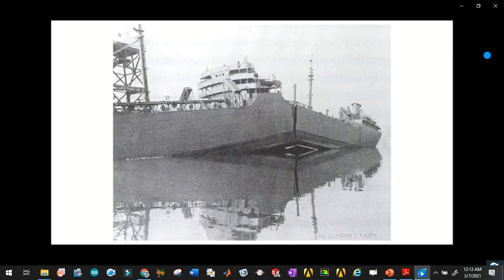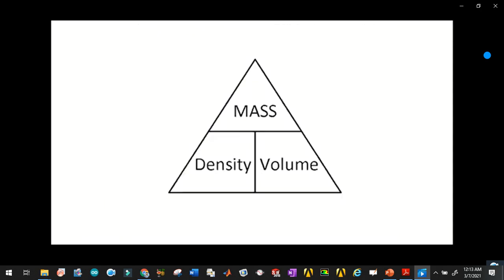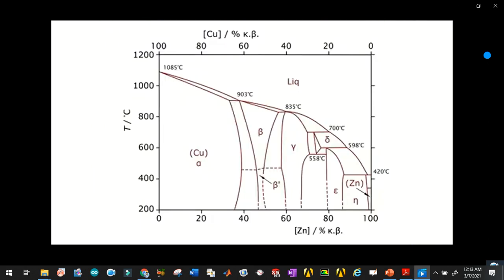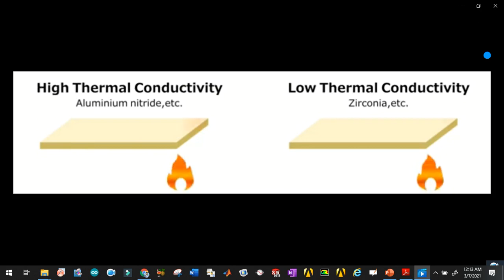Next we'll look at physical and chemical properties. Density. Density is the mass per unit volume. The more compact an object, the denser it will be. Melting point. The melting point is the temperature at which a solid becomes a liquid. For a given substance, the melting point of its solid form is the same as the freezing point of its liquid form.